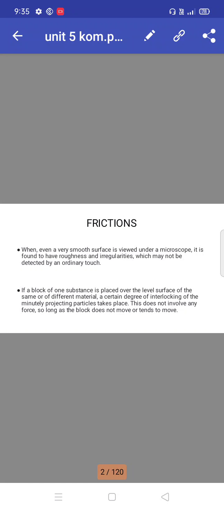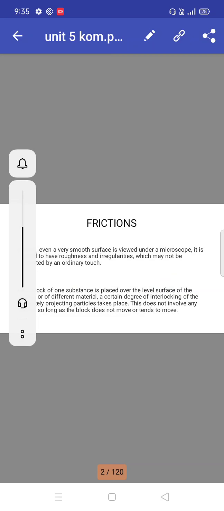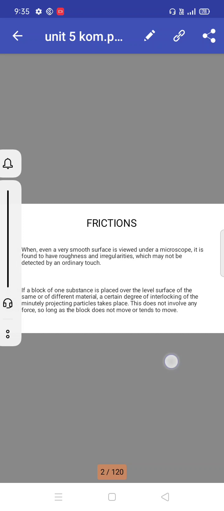Hi friends, today we see about friction. When even a very smooth surface is viewed under a microscope, it is found to have roughness and irregularities which may not be detected by an ordinary touch.